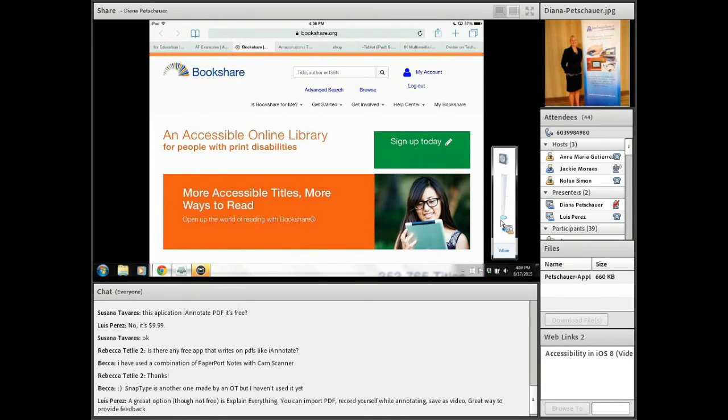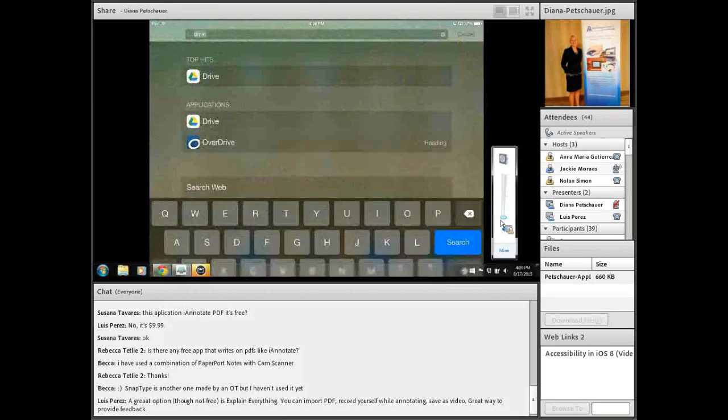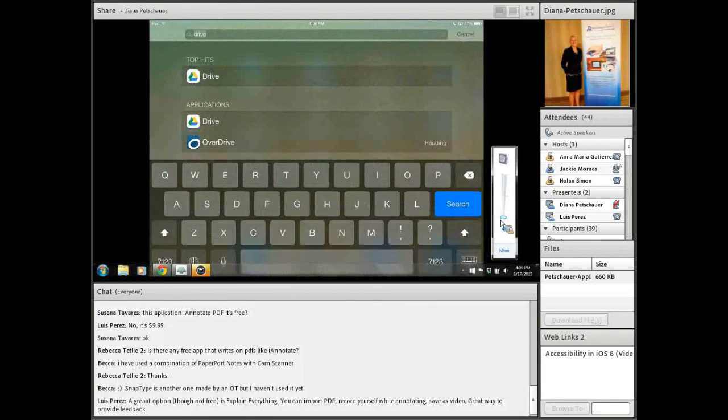So you can certainly do it that way. Today we're doing it on the iPad. So if you have a Bookshare account, you can connect it to the app that I'm going to show you in order to have the books read out loud and many other accessibility features that I'm going to show you. So once you have a Bookshare account, you have one for your student or your student has one for themselves, you can use the app called Voice Dream Reader.